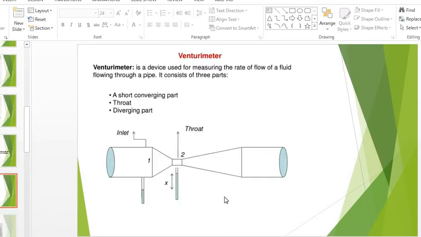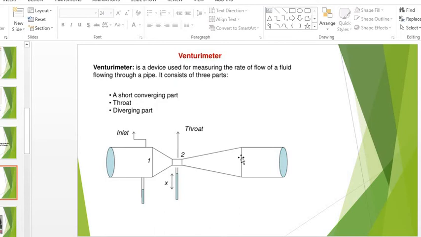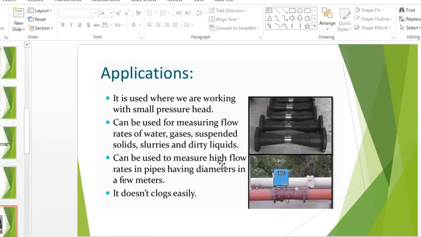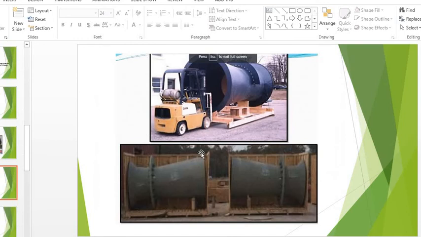Now first we will see what a Venturi meter is. So here, this device is the Venturi meter. This is for a very big pipeline. This is connected with some pipe, right? And water flows through this.